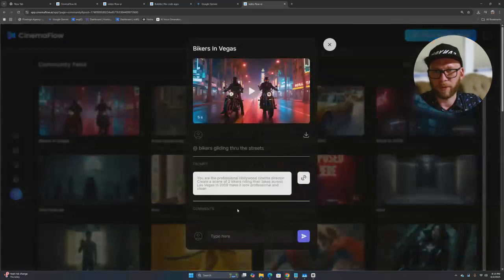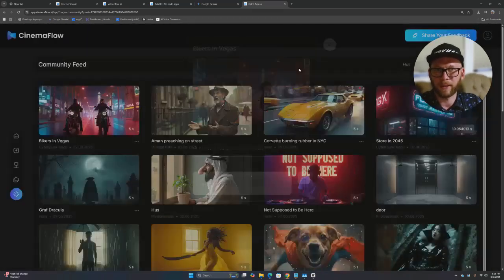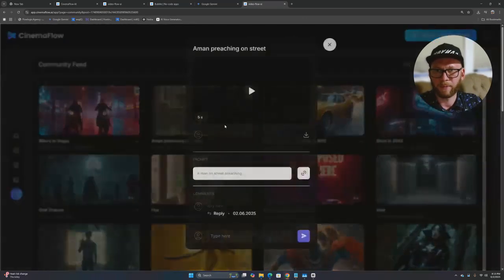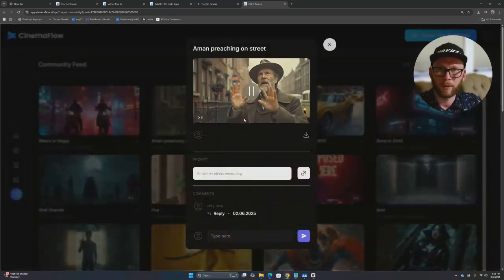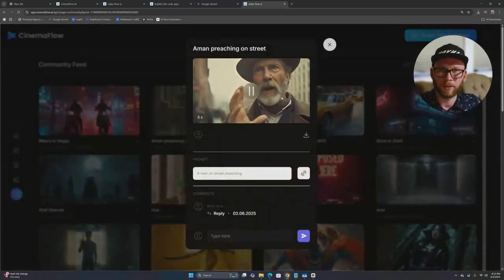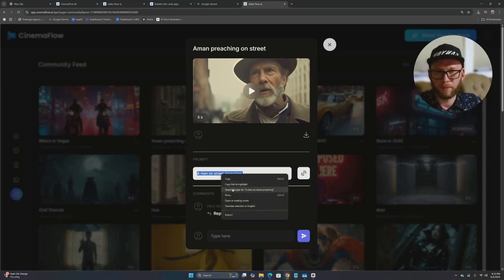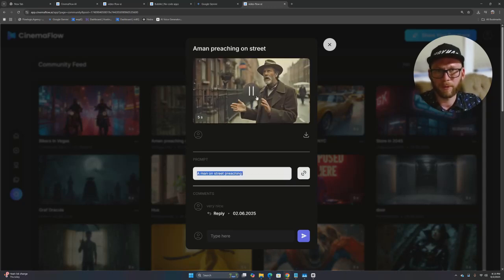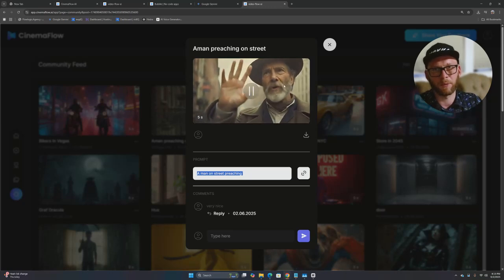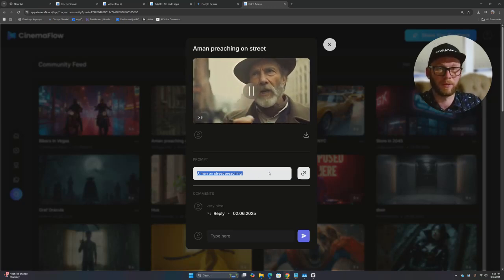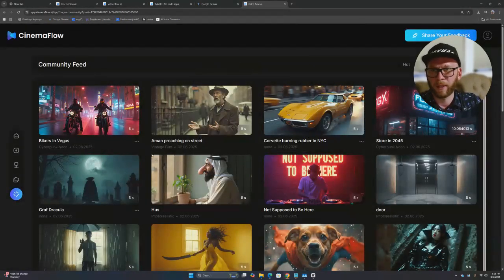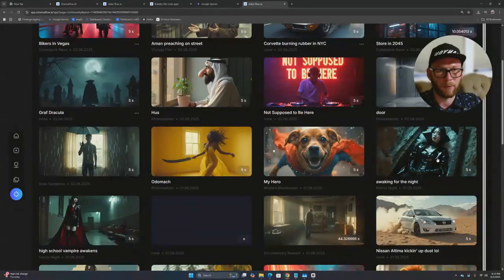And you can even leave comments right here. So if somebody likes it, right? Let's say, yeah, let's see what is the new one. A man preaching on the street. I think he's talking. All right, that's pretty cool. A man on the street preaching. So simple prompt, simple output. But actually this is pretty good for the prompt, right? Because they have a lot of pre-prompts built into the system.